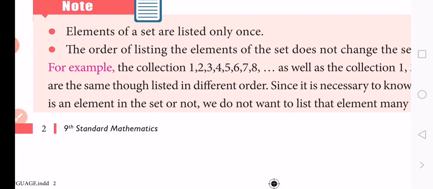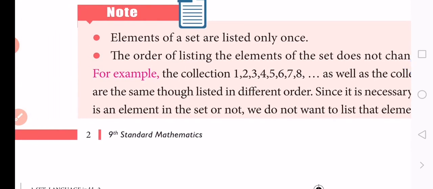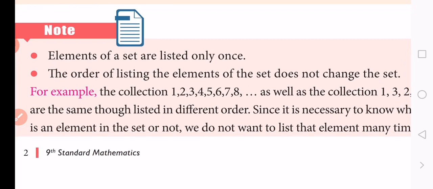An element should be written only once. And we should write only the elements that are in that set. In the attendance of class A, we cannot write the names of class B students. So in the class B list, we should not write the names of class C students. So these are all very important because these students are only in that group. So class A students are only in class A: the collection of all students in class A, the collection of all students in class B, the collection of all students in 9th C. The students' names are different in each class only. So the note is a very important one.